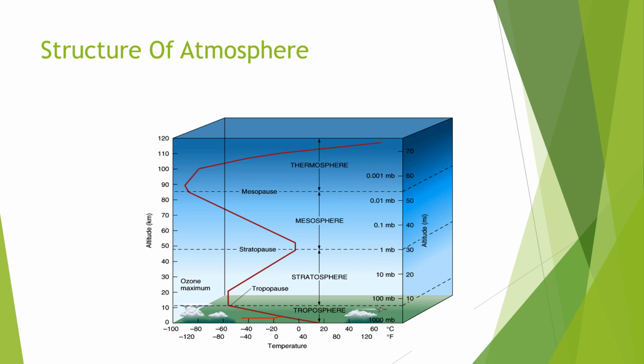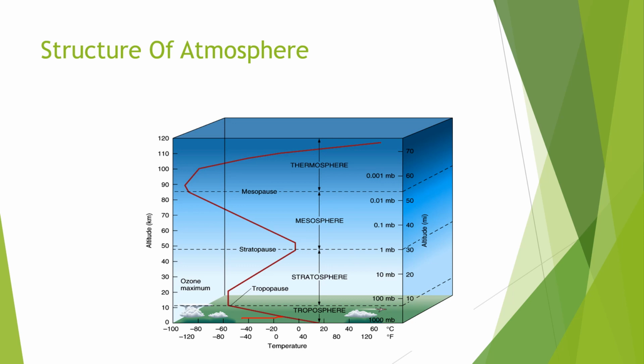That's why the height of the troposphere is not the same everywhere. At the poles it is just 8 kilometers, but at the equator it is 18 kilometers, because the part which is more heated expands more. As the poles are less heated, they expand less. So the height of the troposphere varies from the poles to the equator.